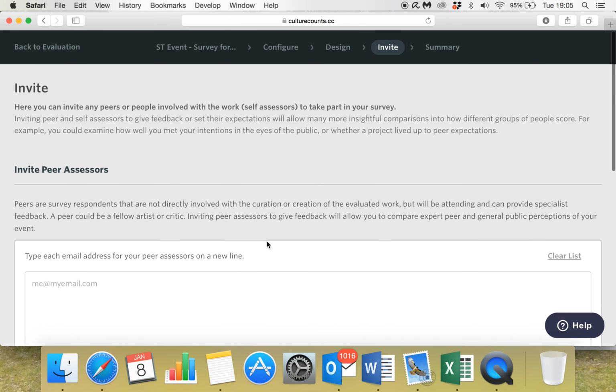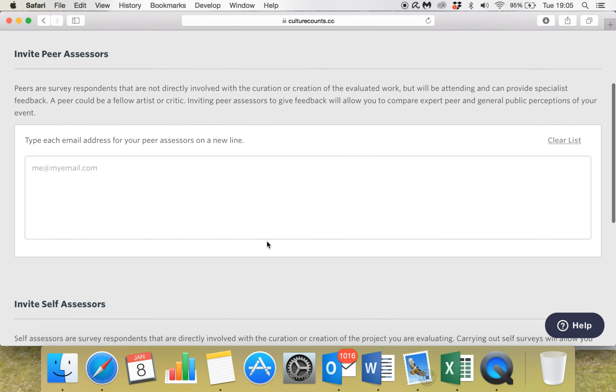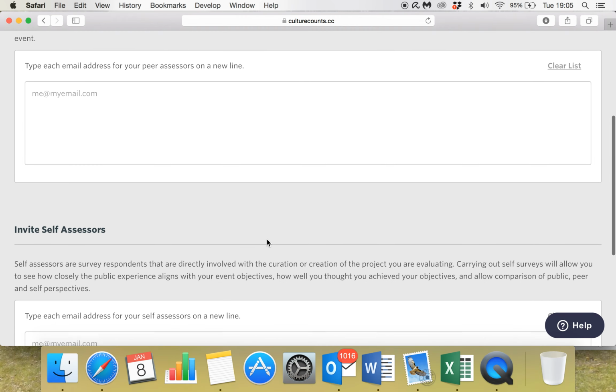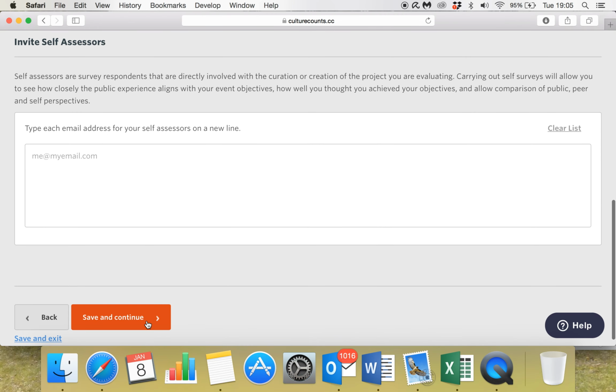This is the invite page whereby you would invite peer and self-assessors to complete those surveys. As said, this one's the one for the public respondents. And so in this instance, we're just going to click Save and Continue and move on.